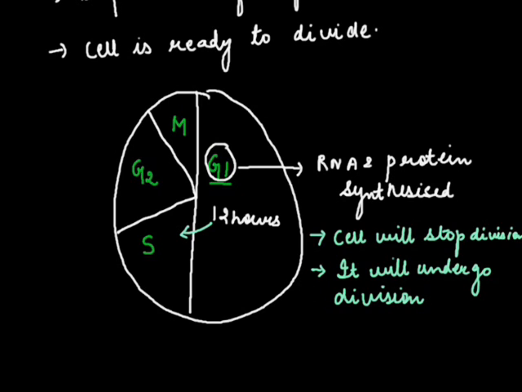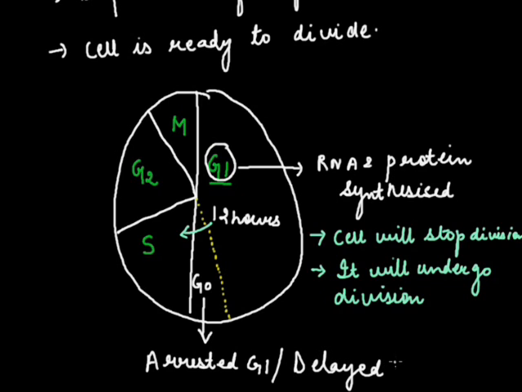But there is one more condition which we read as the G0 phase. This G0 phase is called as arrested G1 or delayed G1. What happens in this G0 is the ideal conditions are not present for the cell to divide, so it arrests its division. But whenever the ideal conditions are there, the cell will undergo to the S phase.